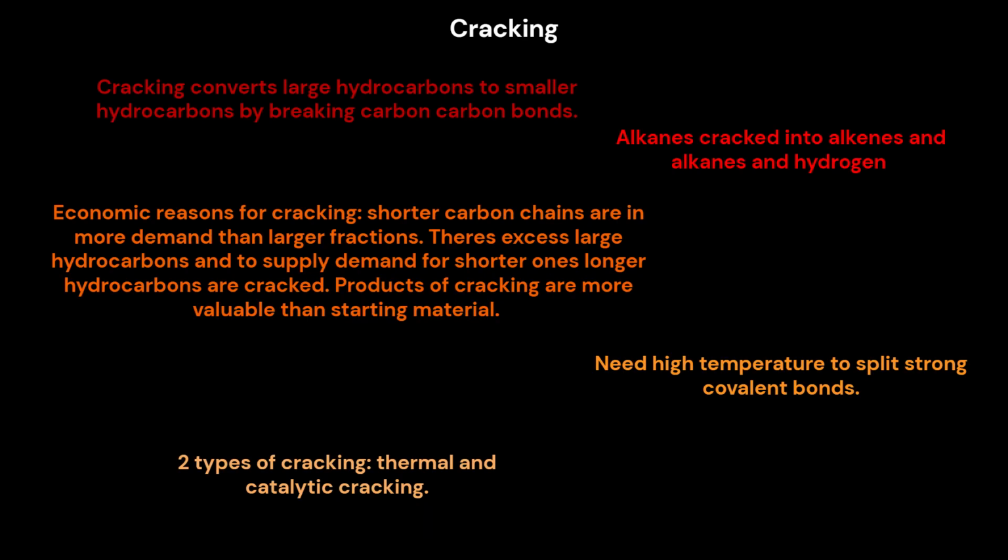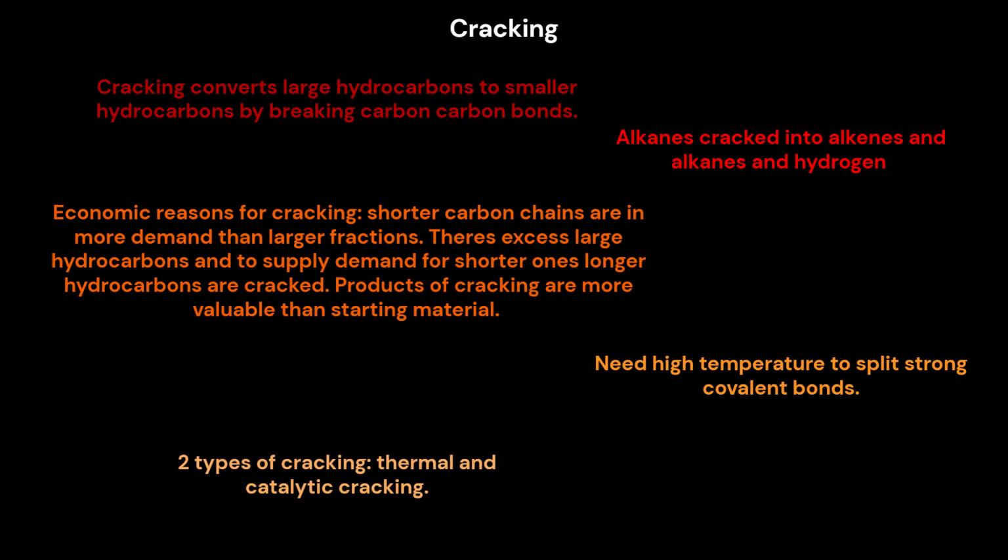Cracking. Cracking converts large hydrocarbons to smaller hydrocarbons by breaking carbon-carbon bonds. Alkanes are cracked into alkenes and alkanes and hydrogen. Economic reasons for cracking. Shorter carbon chains are in more demand than larger fractions. There's an excess of large hydrocarbons, and to supply demand for shorter ones, longer hydrocarbons are cracked. Products of cracking are more valuable than the starting material.